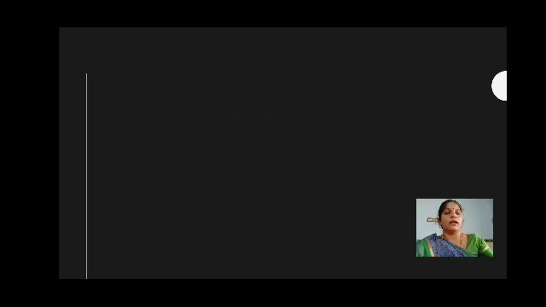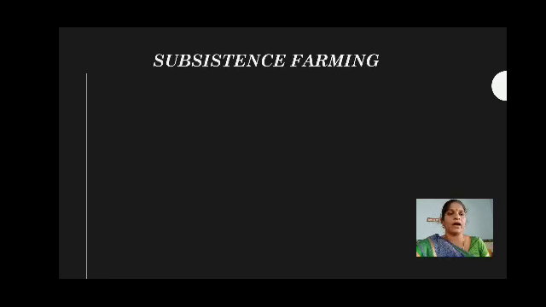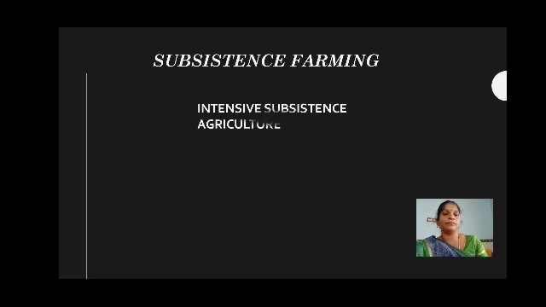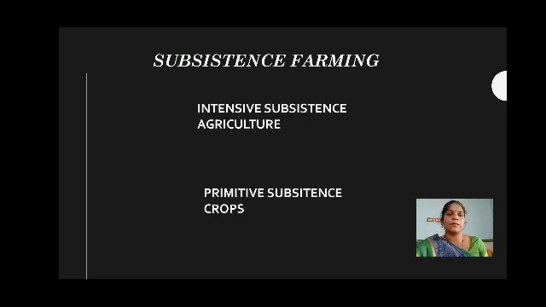Listen, subsistence farming is further classified into what two farming types? Intensive subsistence agriculture and primitive subsistence agriculture.